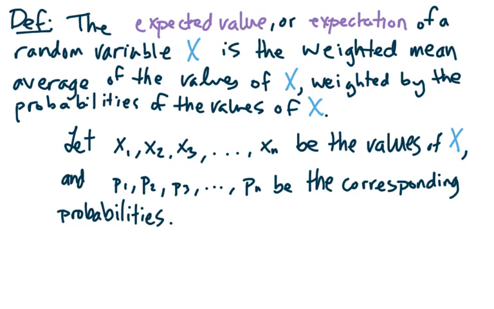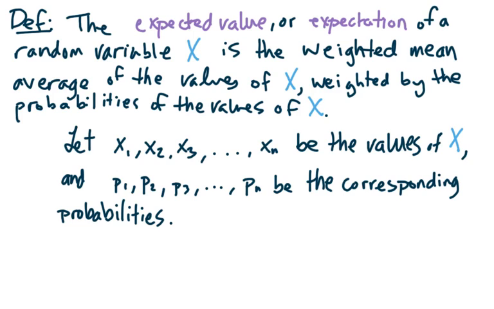But for now, let x1, x2, x3, etc. be the values of a random variable, and P1 and P2 and P3 be the corresponding probabilities. That means that P1 is the probability that this value of x happens, and P2 is the probability that x2 happens, and P3, you get it, right?